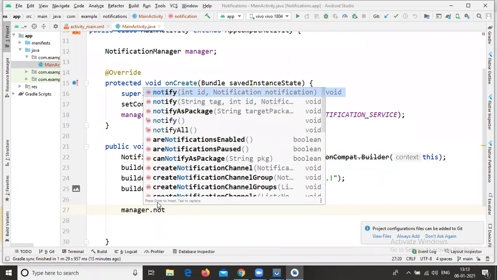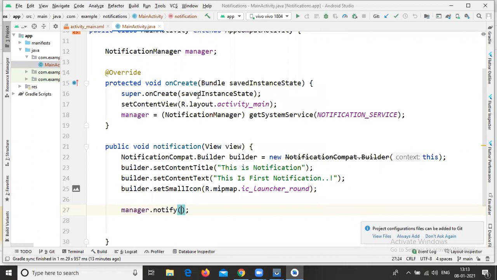In case you observe here, it is asking for two parameters. The first one is an integer and the second parameter is a notification. The first parameter is an integer, so you can write any integer value, like 67. I am taking a random integer. You can write any number.